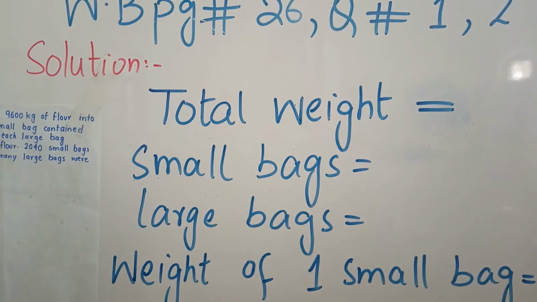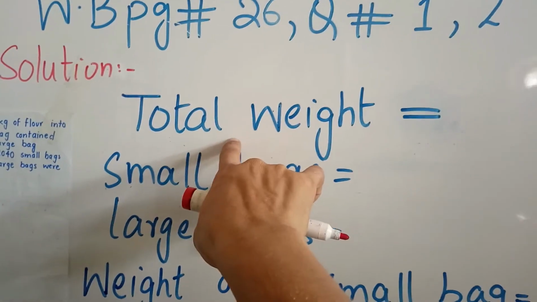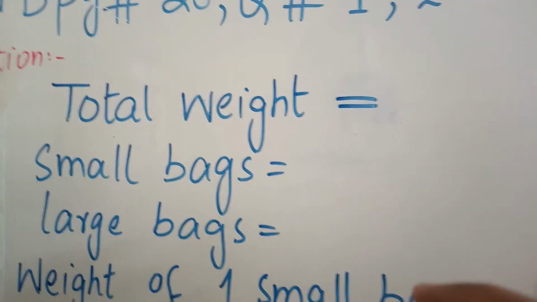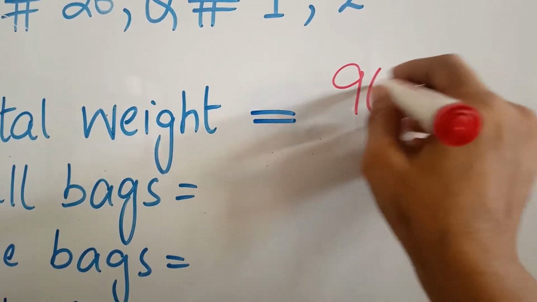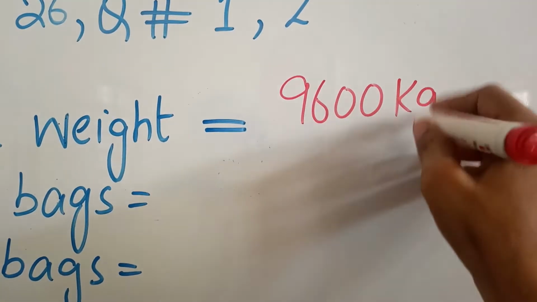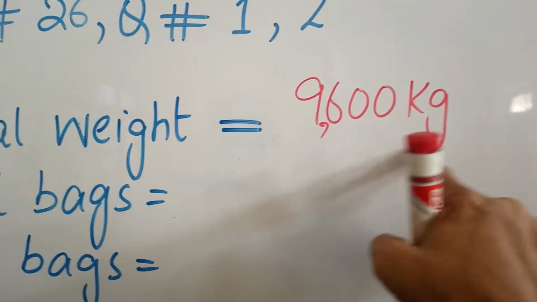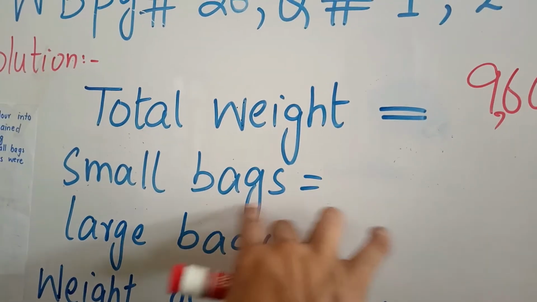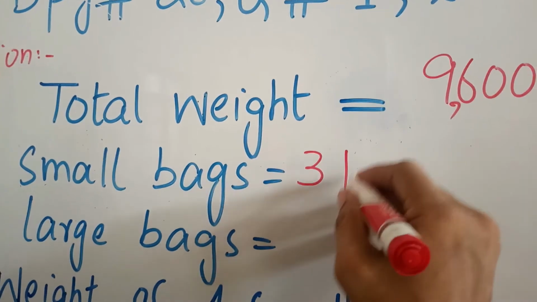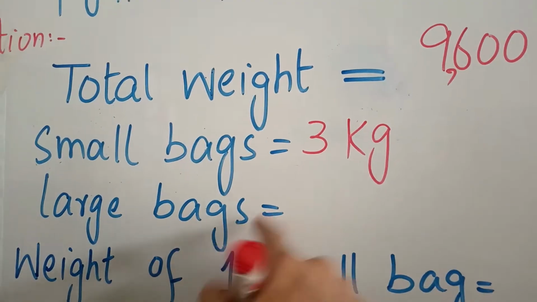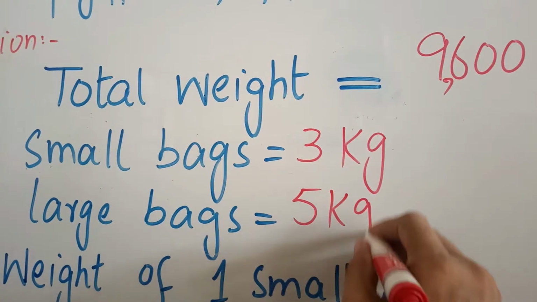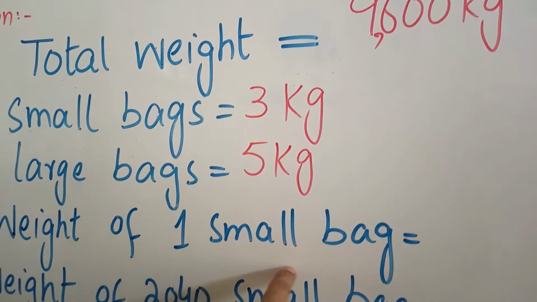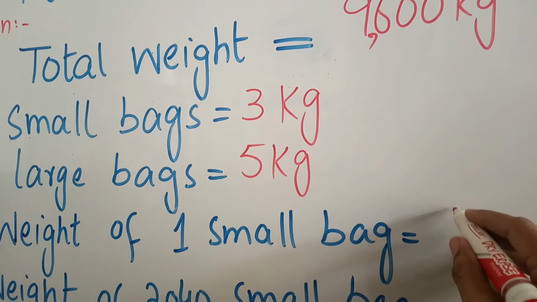Here is the solution, and first of all we will put the total weight. We will write here the total weight of small and large bags, which is 9600 kilograms. The weight in one small bag is 3 kg, and the weight in one large bag is 5 kg.